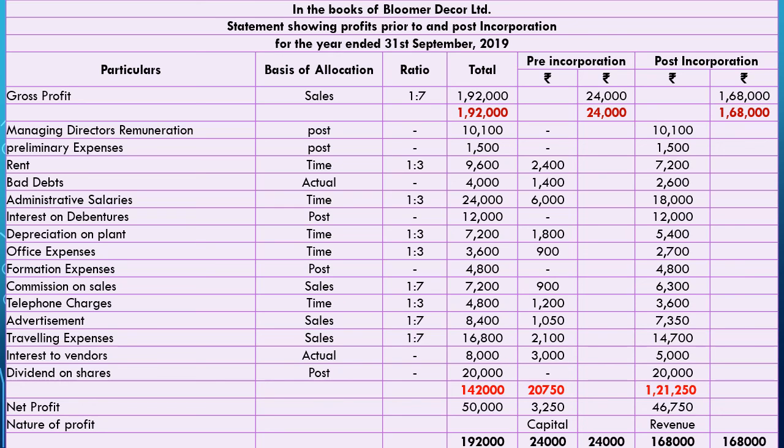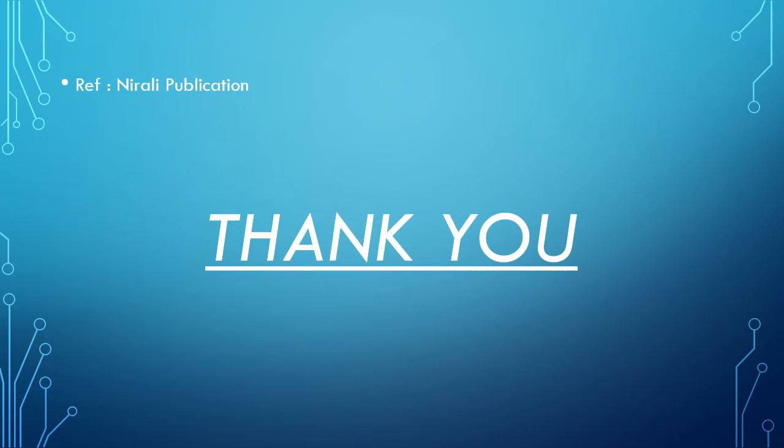So capital profit comes as 3,250 and revenue profit comes as 46,750. So I hope in this way you have understood the second example from profit prior to incorporation. Thank you.